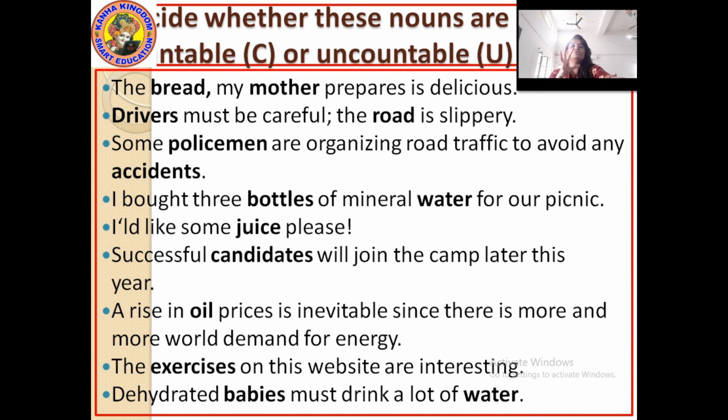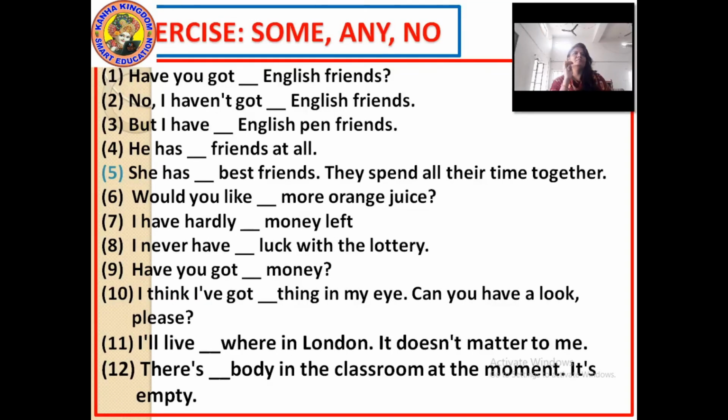In this exercise, we had seen which is a countable noun and which is an uncountable noun. In the next exercise, we will see where we are going to use some, any and no. Exercise about some, any and no.